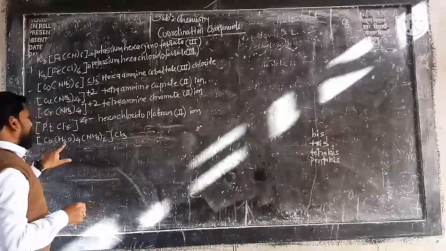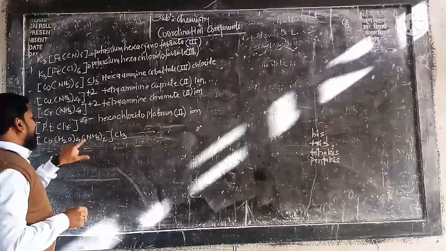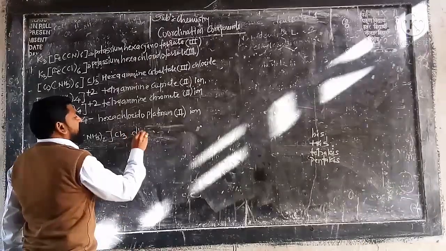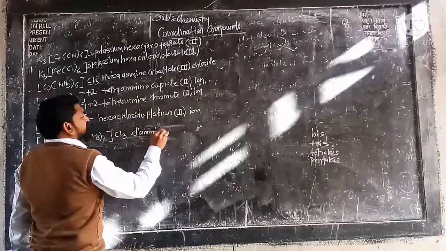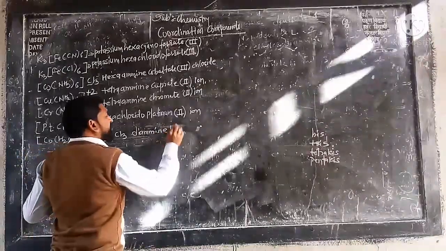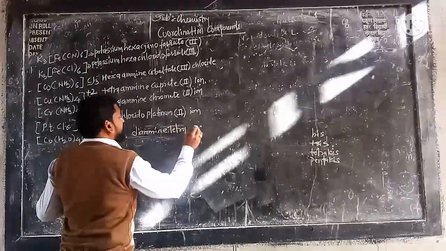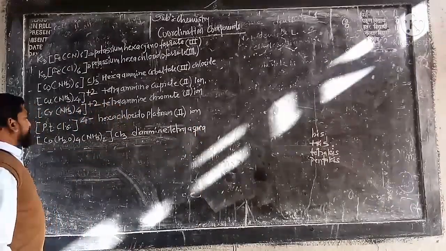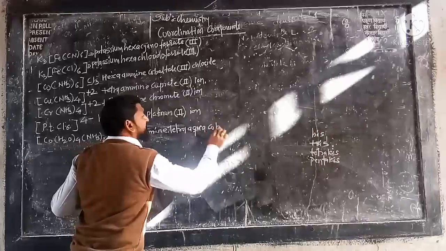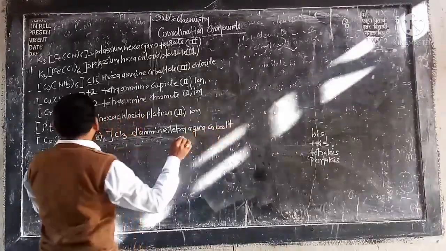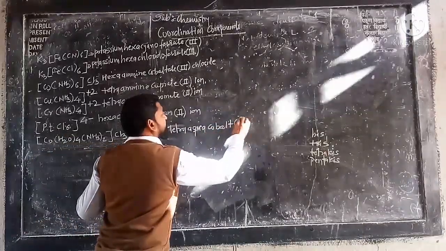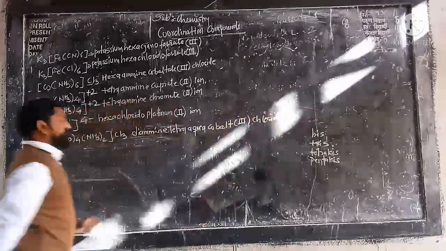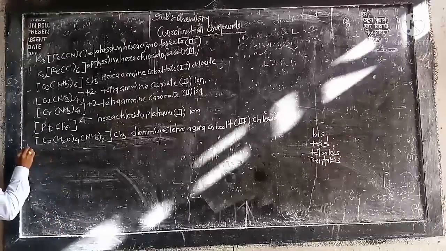See here. This is the aqua and this is the amine. Aqua amine. So let us write here. What happened? Diamine. Exactly. Diamine, tetra, aqua. Cobalt, what is the oxidation state? 3 chloride. Very fine. In this way you have to use. Okay, after that, see next case.